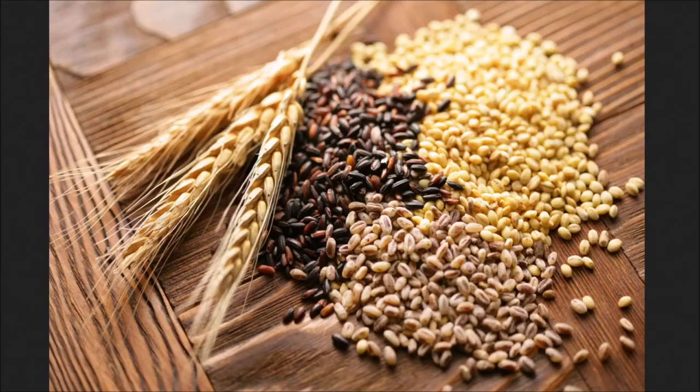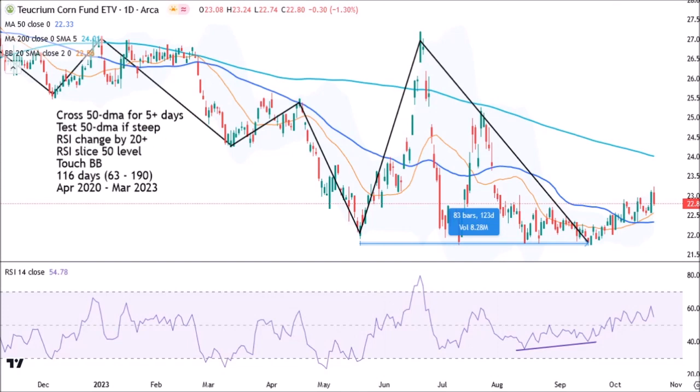In this video, I want to have a quick look at grains. In particular, we're going to have a look at corn, soybeans and wheat. It looks like all of these three grains have started a new cycle in around late September to early October. The usual cycle duration, again, for all three of these grains is somewhere just below the 4-month length.